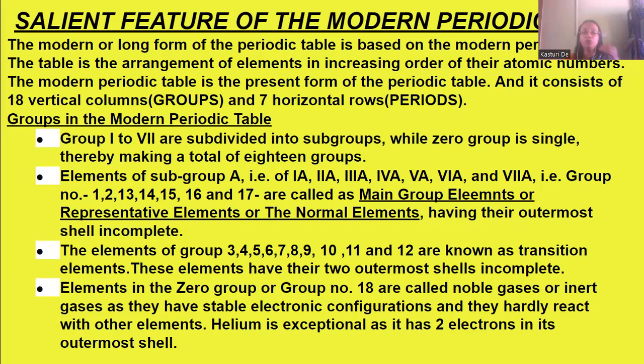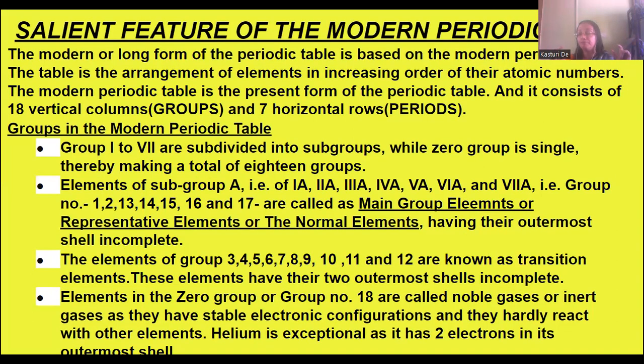Now we come to groups first, the groups in the modern periodic table. We know that it has 18 vertical columns known as groups. The main groups are 1 to 7, while the 0 group is single. That is, there are 8 groups. Clear? So groups 1 to 7 are subdivided into subgroups, while the 0 group is single and not subdivided into subgroups, making a total of 18 groups.